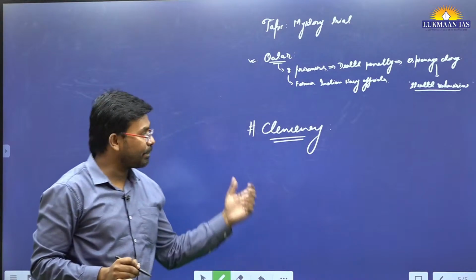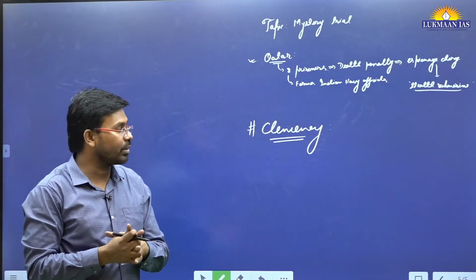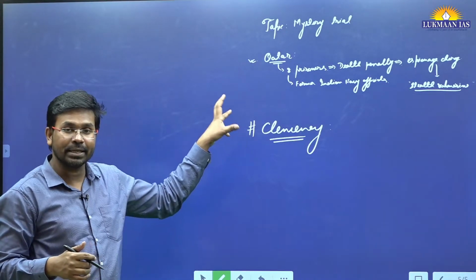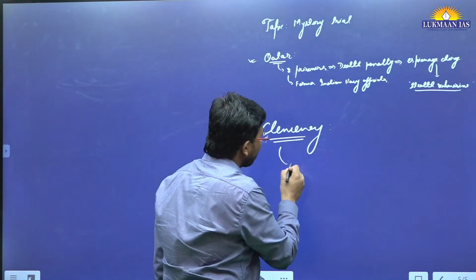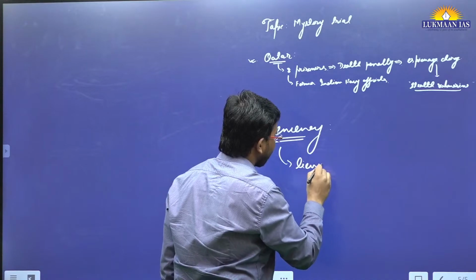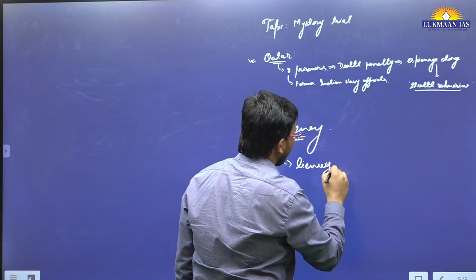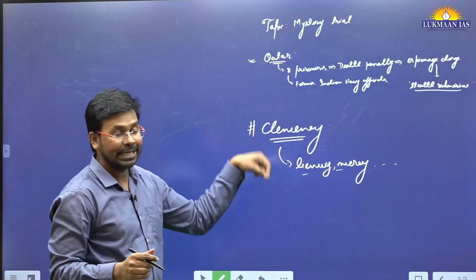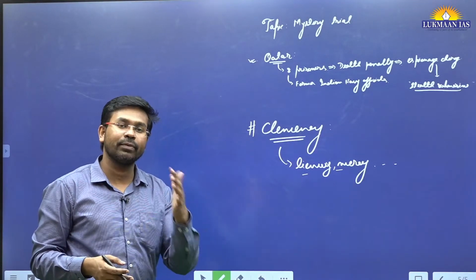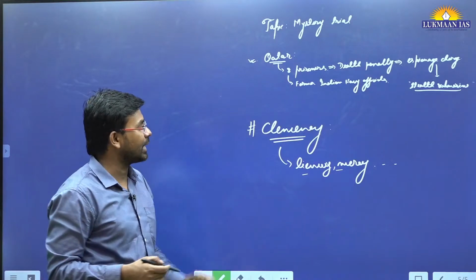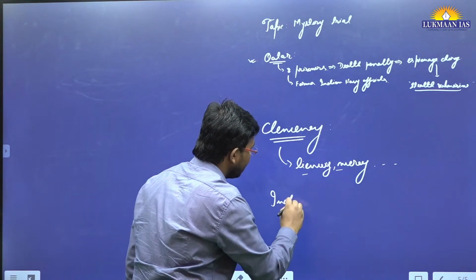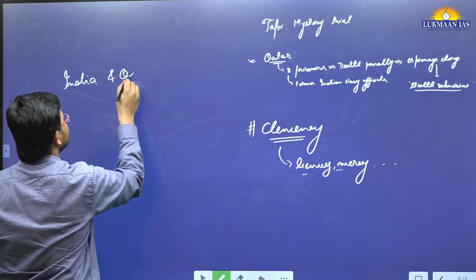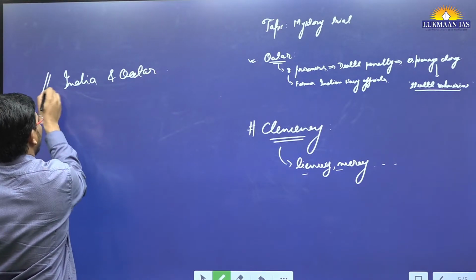Clemency is part of a legal framework. It means some kind of mercy or leniency can be shown to people who are awarded a sentence, and once leniency and mercy are awarded, their death sentence may be converted to some other form of sentence. And the thing is, India and Qatar do have good diplomatic ties.